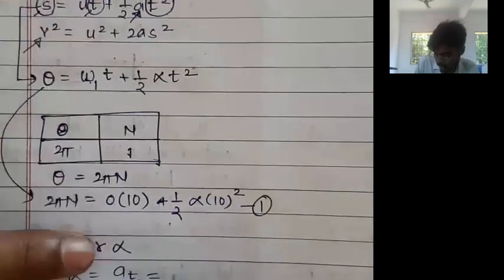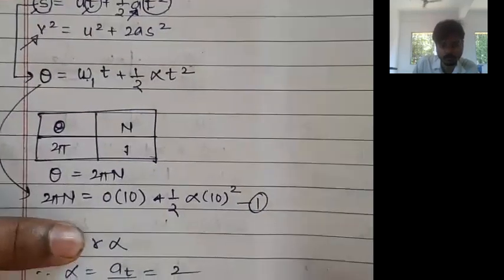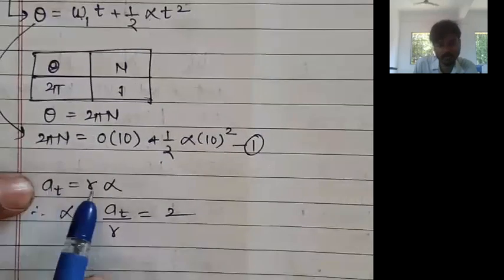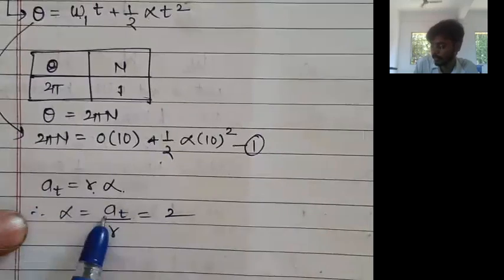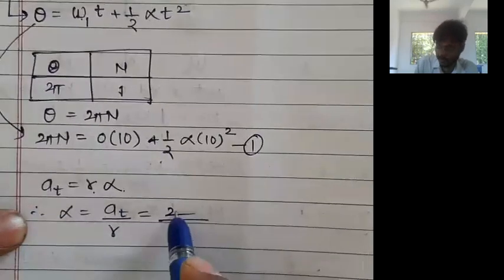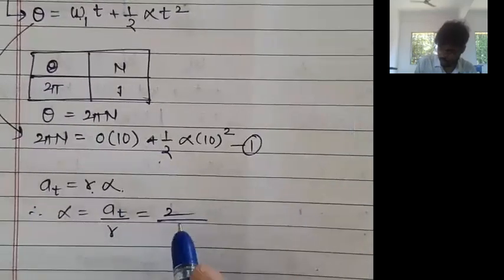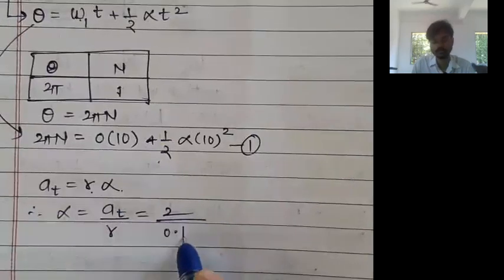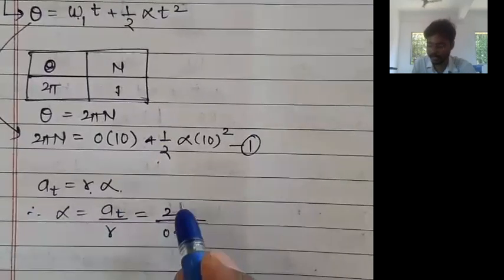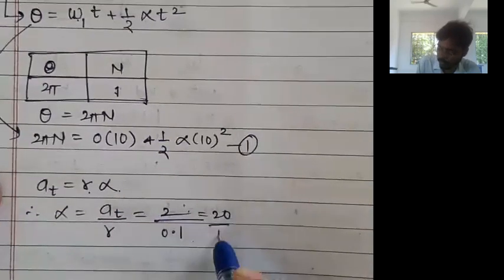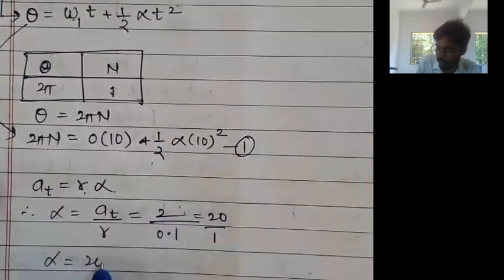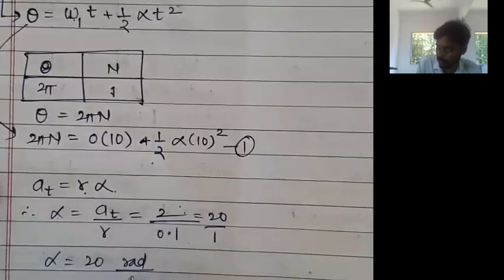Tangential acceleration is already given as 2. At is equal to r alpha. Alpha is equal to at upon r. At, tangential acceleration, is already given to us. Radius of the wheel is already given to us as 0.1. Multiplying by 10 in the numerator and denominator, we get 20 upon 1. So alpha is equal to 20, of course SI unit radian per second square.